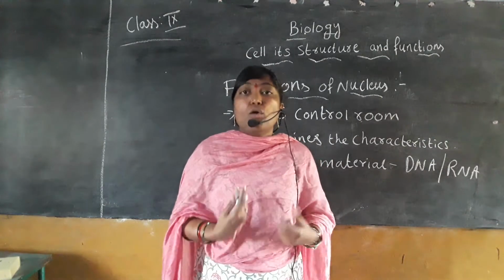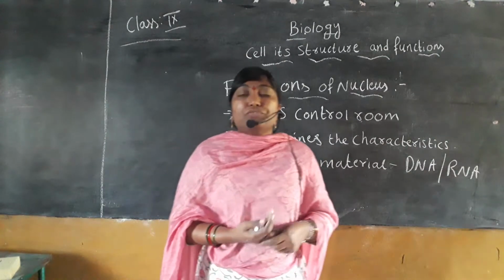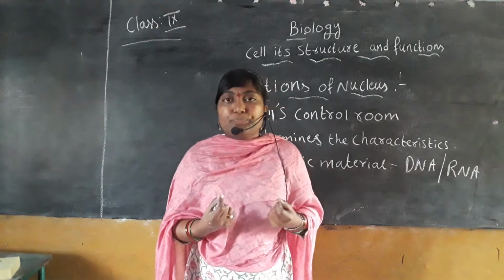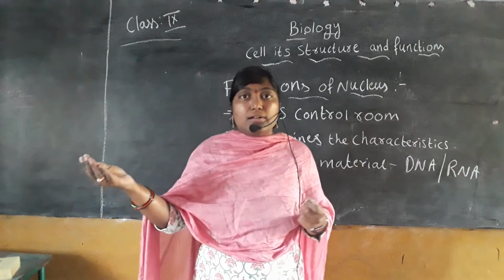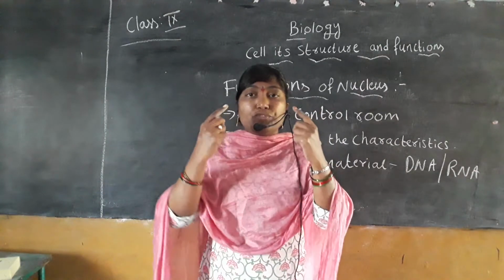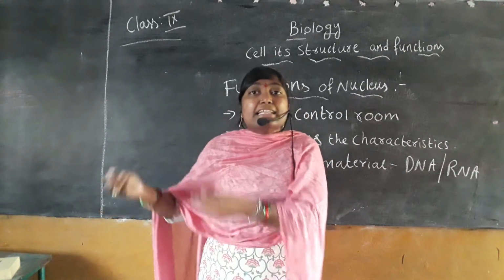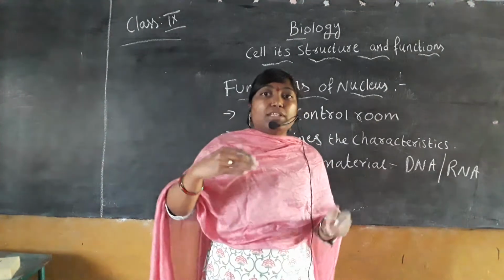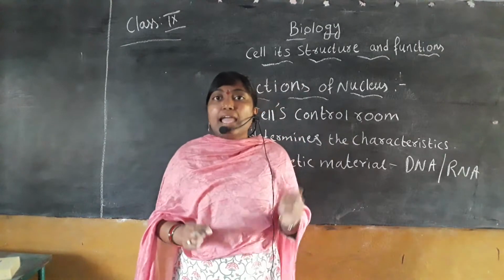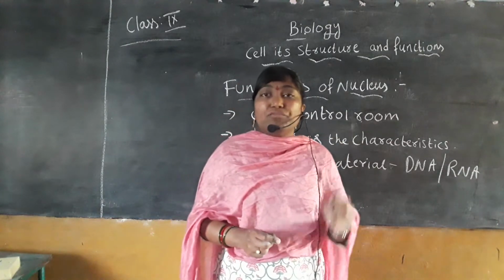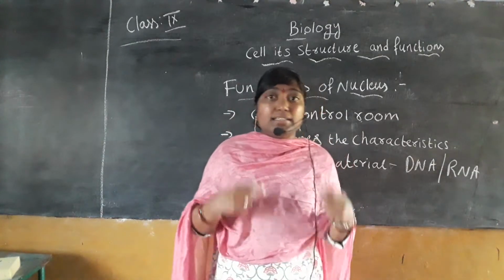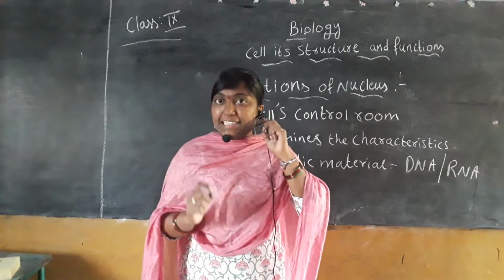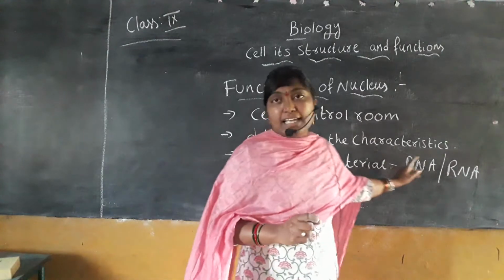For example, the skin color we may get from the father, or the eye shape we may get from the mother. The characters are carried from the parents to their children only with the help of the genetic material, the genes, which contain DNA and RNA.